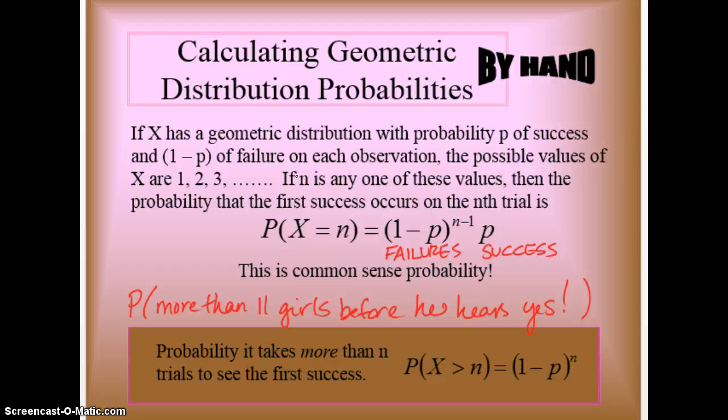All you know is that the first 11 are all no's. This is 0.9 to the 11th power. Those are all no's, and then anything after that can be a yes. So the probability of more than a specific number of trials is just the probability of failure to that power.